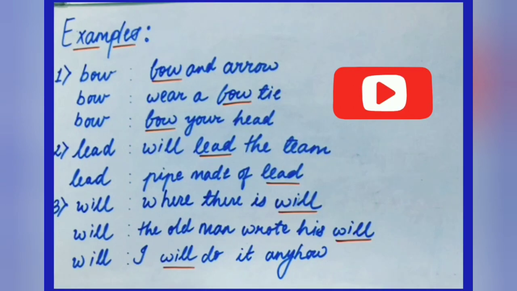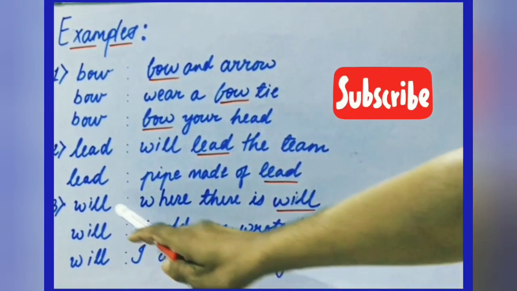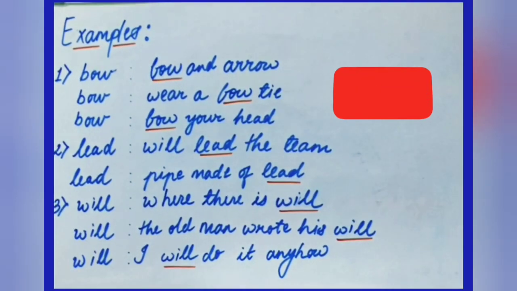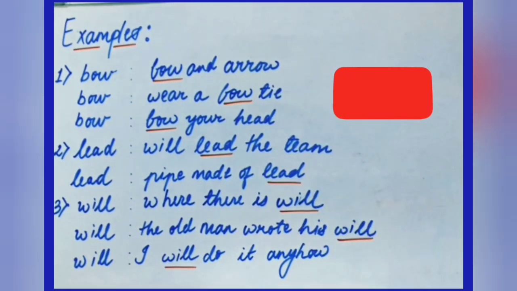The third example, will, will. Here, the pronunciation of all the three words is the same, but the meaning, as I mentioned earlier, is always different. Where there is will, there is a way. The old man wrote his will.